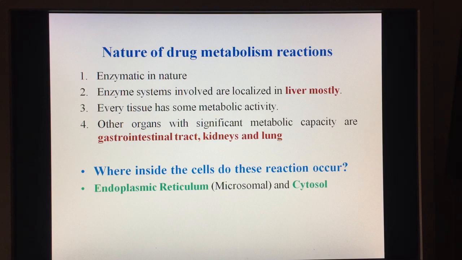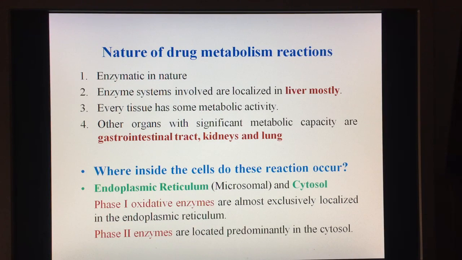We will study phase 1 and phase 2 reactions in detail in the upcoming videos. However, the phase 1 oxidative enzymes are exclusively localized in the endoplasmic reticulum, and phase 2 enzymes, or conjugation reaction enzymes, are located predominantly in the cytosol. So this was all for this video. We will discuss the pathways of drug metabolism and then each pathway in detail in the upcoming videos.